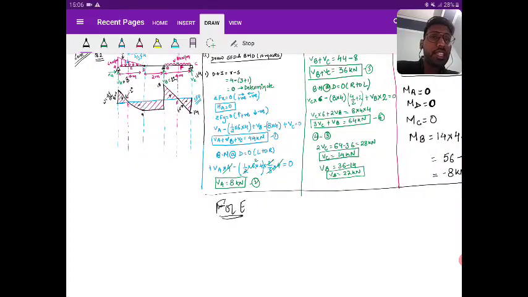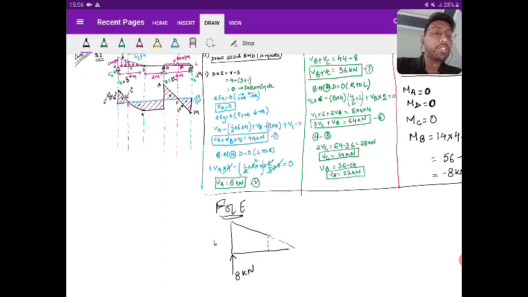So we are going to see about the trapezoidal loading. Let us first cut the section left to right. Moving left to right, there is an upward force of 8 kilonewton. There is a UVL, and let me extend this till the end of the UVL. This has a maximum intensity of 6 kilonewton per meter. Is it clear? This is the trapezoidal loading.